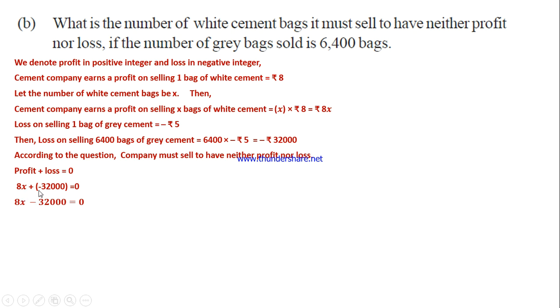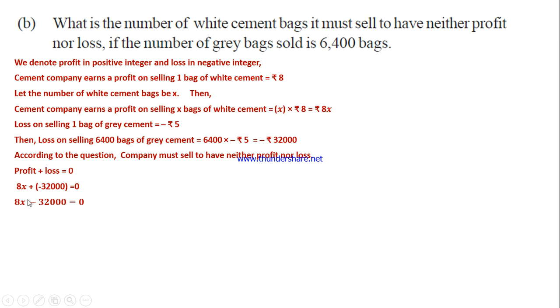This is the equation, children. Now we are going to simplify the equation. To solve this equation, we have to separate the variable. The variable is x. The x is multiplied by 8 and it is also under subtraction by 32,000.